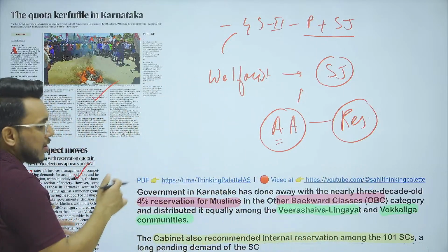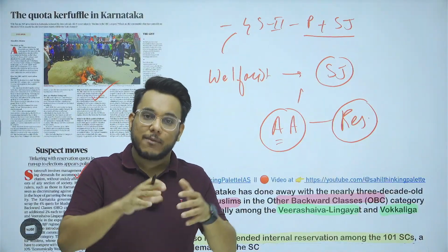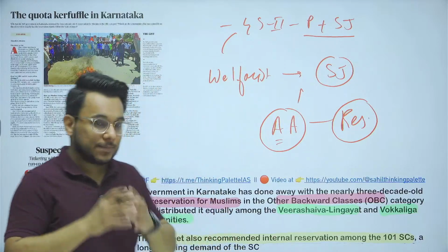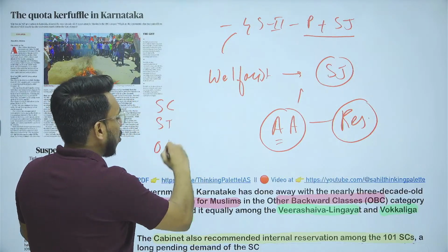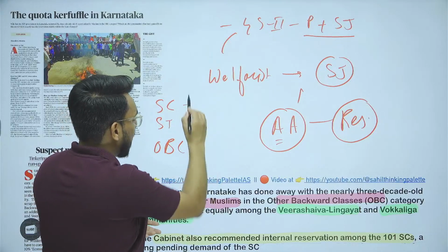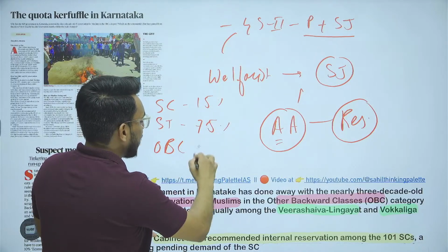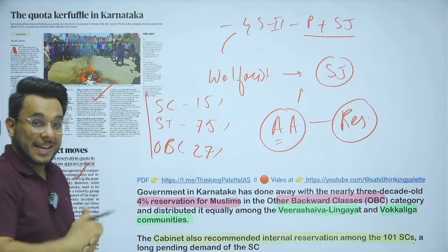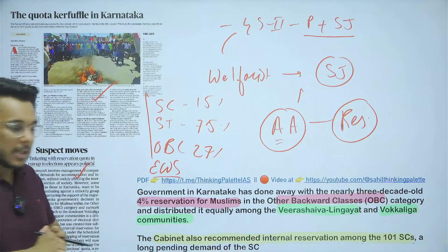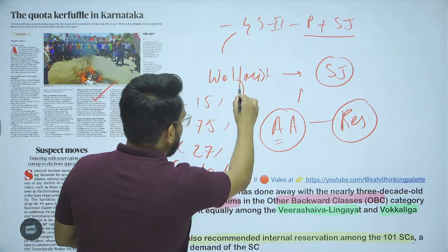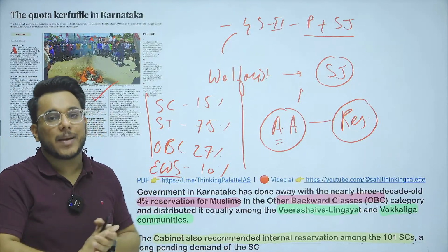Now we give reservation on social criteria, and recently after the 103rd Constitutional Amendment Act, we have also introduced reservation on economic criteria. For example, when we talk about social criteria, scheduled caste, scheduled tribe and OBCs get the reservation. Scheduled caste get reservation of 15%. Scheduled tribe get reservation of 7.5%. OBCs get reservation of 27%. Then the EWS category, economically weaker section, has also been introduced after the 103rd Constitutional Amendment Act, and they get 10% reservation. In total, 59% reservation is given, which has recently been upheld by the Supreme Court also.